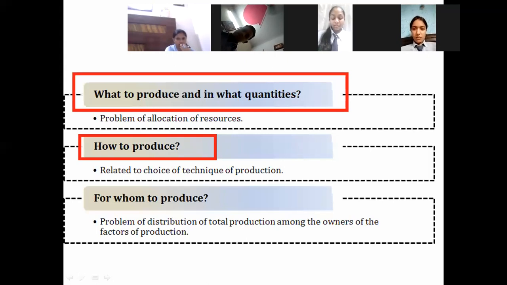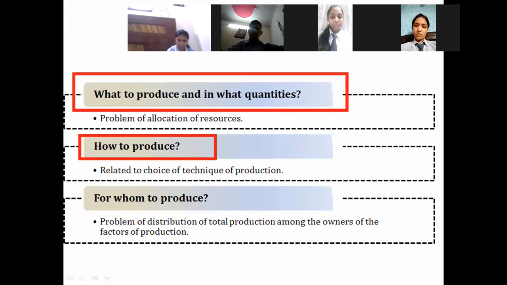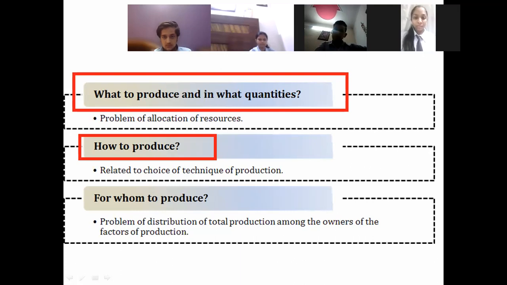Sia, unmute yourself also and kindly tell me, according to you, which method we should use in India for production? Labor intensive, it will solve the problem of unemployment. Okay. You people know that we have a lot of labor abundance in India. Labor abundance means people are unemployed here. They are job seekers. They want to search for a job. So we have a lot of labor in India. When we are considering which technique to use in production, according to me also, I would like to go for the labor intensive technique in India.